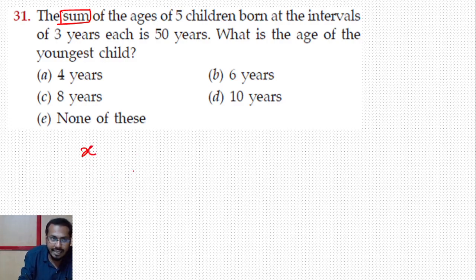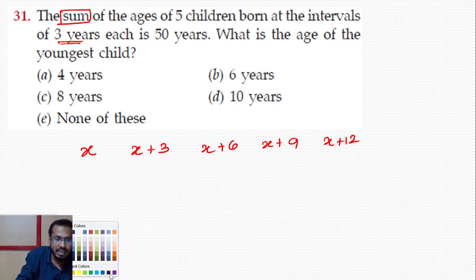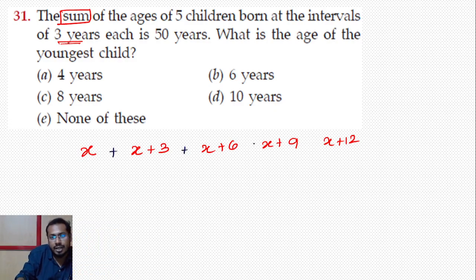The first person is x. The next person has a 3 years difference, so the next person will be x plus 3, then x plus 6, then x plus 9, then x plus 12. So these are the 5 numbers. I don't know the 5 numbers, so we take them like this. Now I need to take the sum. They told about the sum, so we add all the numbers.